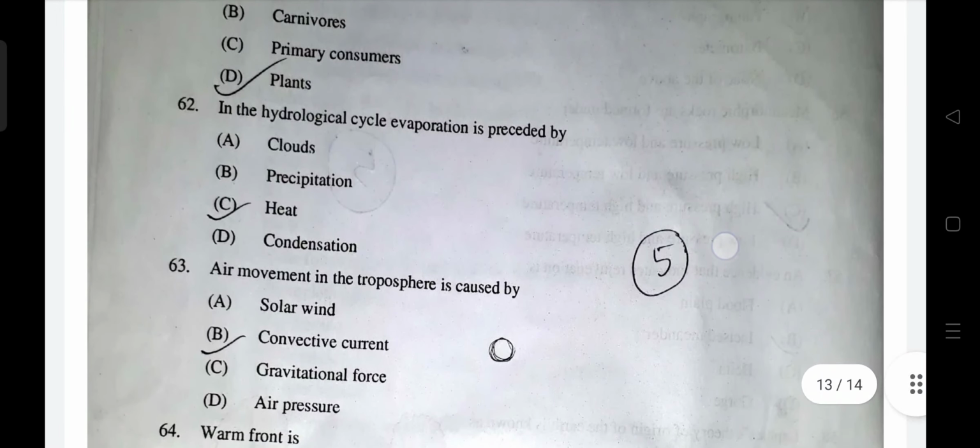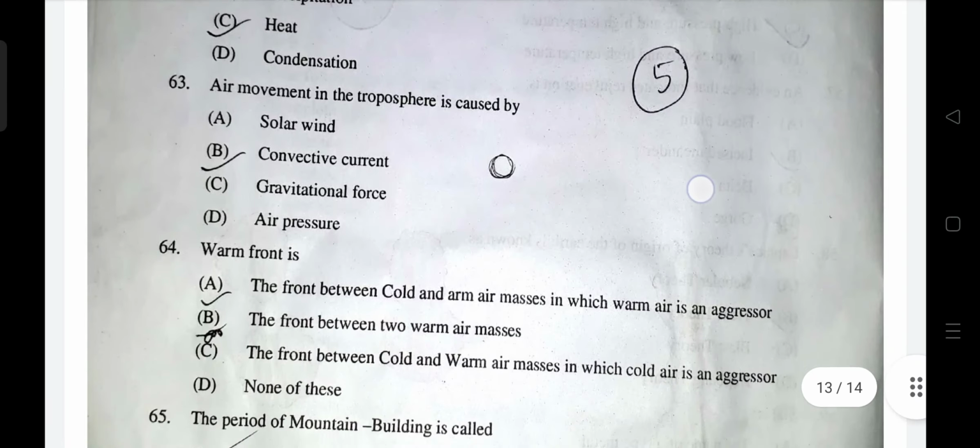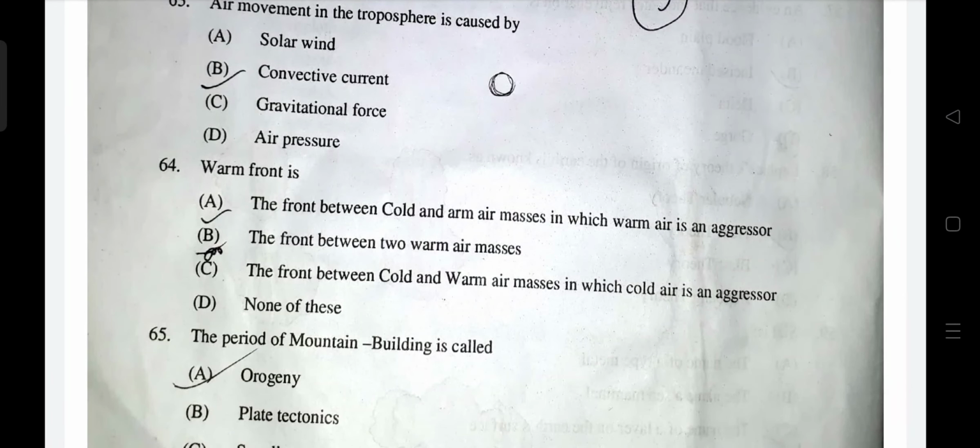So heat is correct. Air movement in the troposphere is caused by convective currents. Warm front is the front between cold and warm air mass, where the warm air is the aggressor. So basically, when warm air is replacing the cold air, that is called a warm front. So A will be right.